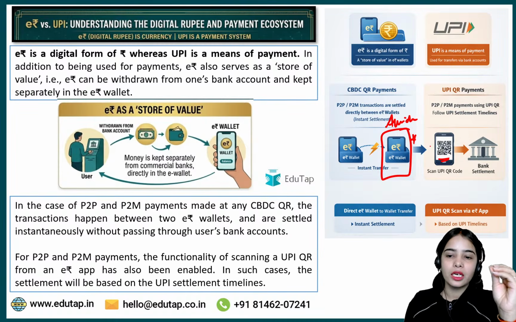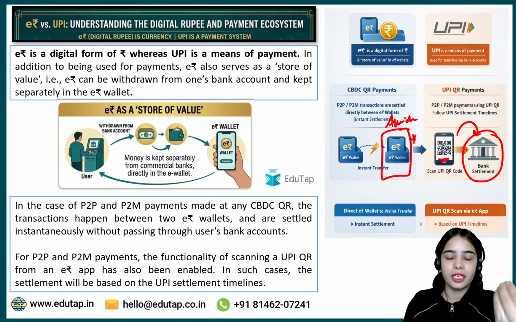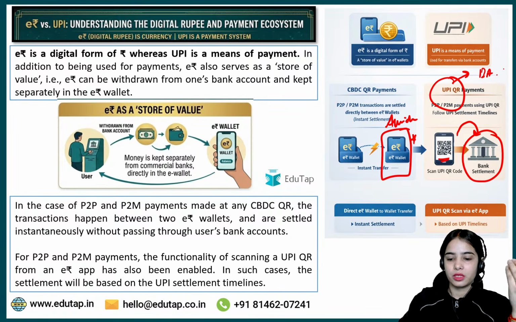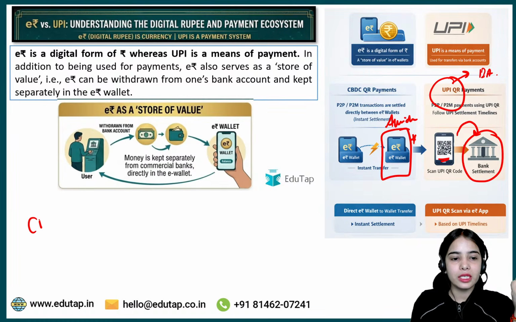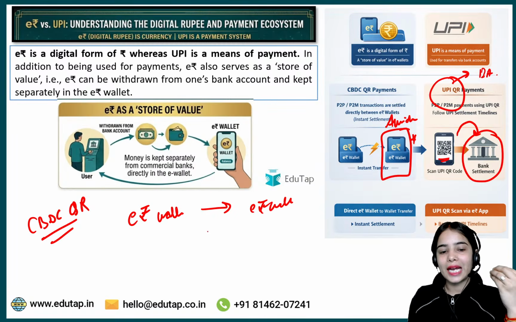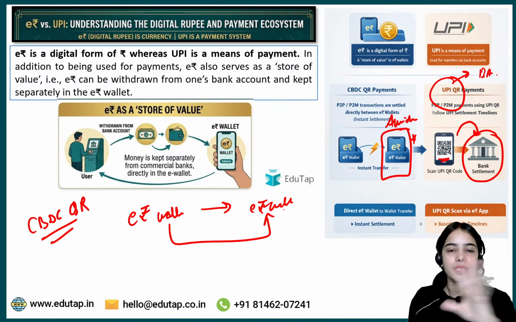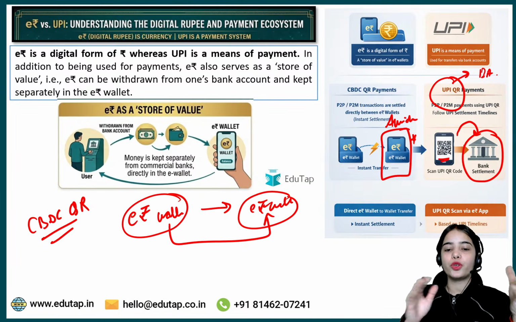So you are scanning the UPI QR code through the e-Rupee wallet, and from your bank, this will lead to bank settlement because the UPI QR code is linked with the bank account of the other person. So basically, if you are scanning the CBDC QR code, then in this case the transaction is happening between e-Rupee wallet to another e-Rupee wallet, and this kind of transaction happens instantaneously.